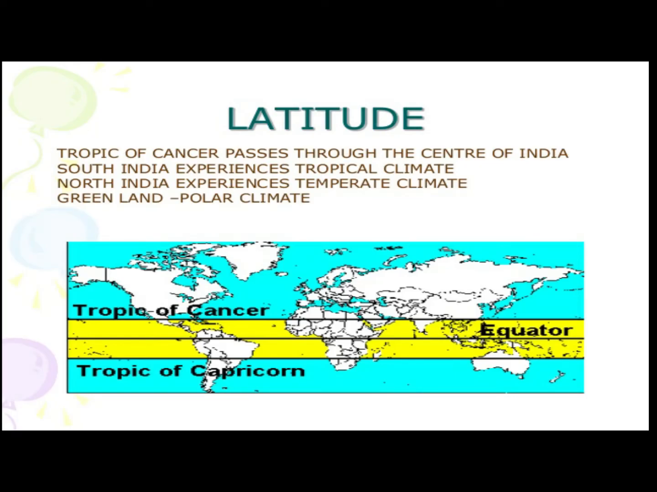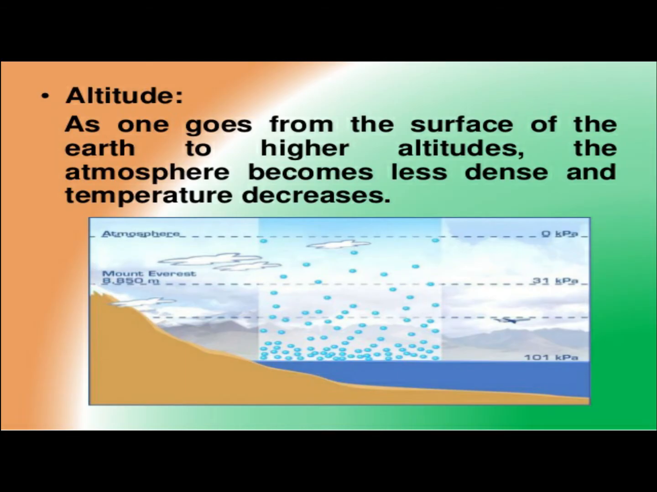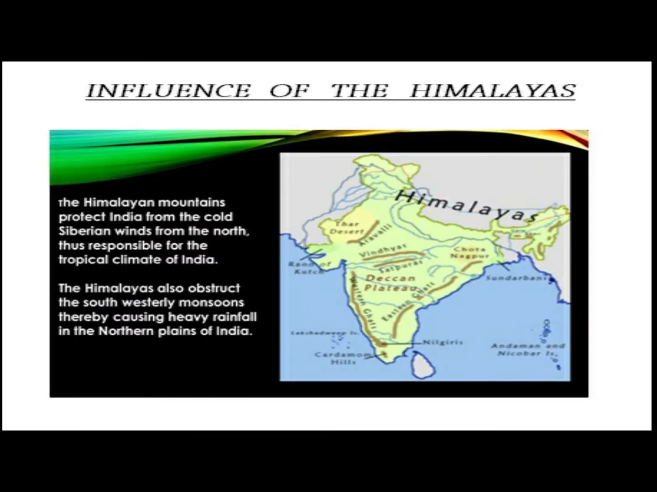The Tropic of Cancer divides the country into two parts, and hence the southern part experiences a tropical climate, whereas the northern part has a temperate climate. Next one is altitude. Temperature decreases with increase in height at the rate of 6 degrees Celsius for every 1000 meters. Next one is influence of the Himalayas.